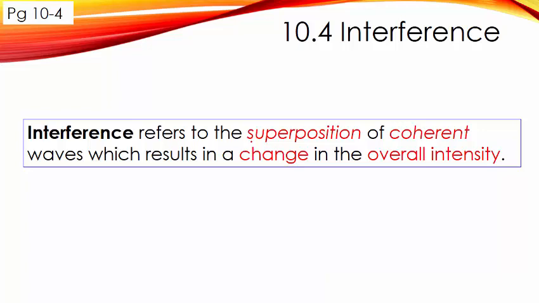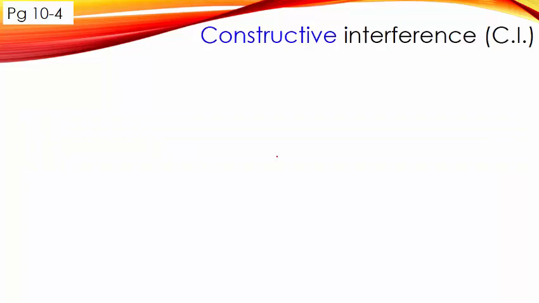In the previous lecture, we looked at what is superposition and what is meant by coherent. So here it is just a build-up, right? Interference refers to the superposition of coherent waves which result in a change in overall intensity. Let's look at two types of interference. The first type is called constructive interference.